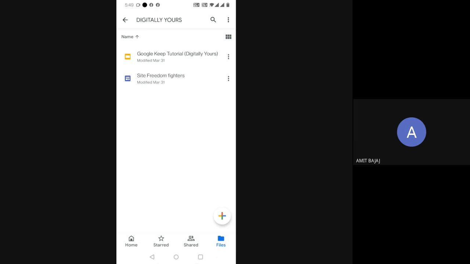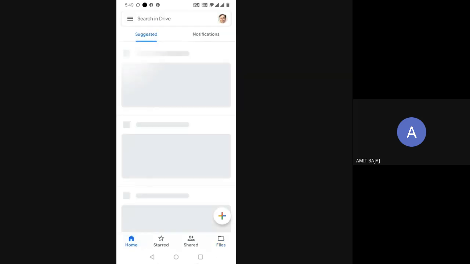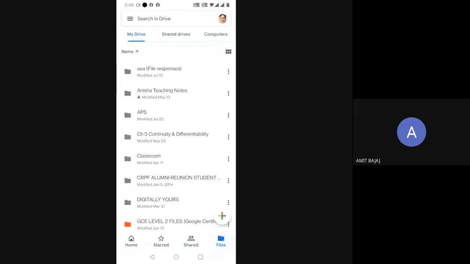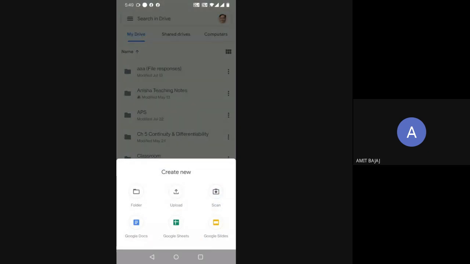Even at the bottom, check it out: Home, Starred, Shared, and Files. That option is available, and there is the plus button at the bottom right hand side. Click on the plus button, and now you can upload a folder or files. You can even scan files, create them into a PDF, and store them in this particular drive. I can also create a new Doc, Sheet, and Slides.